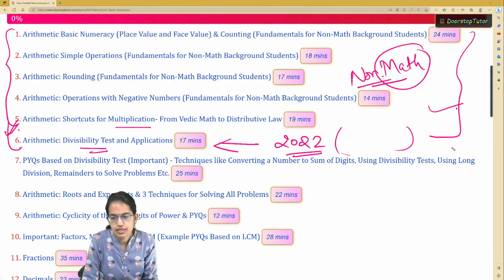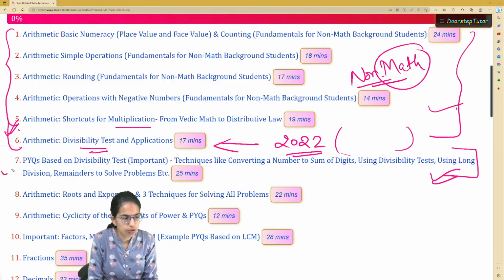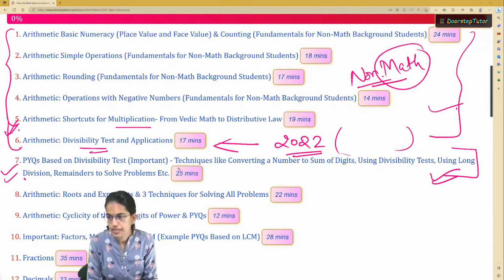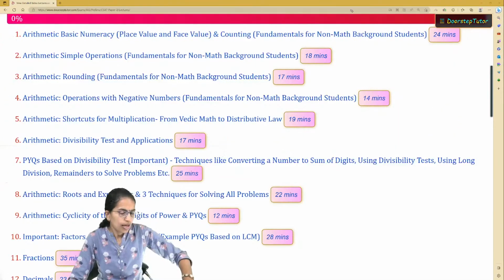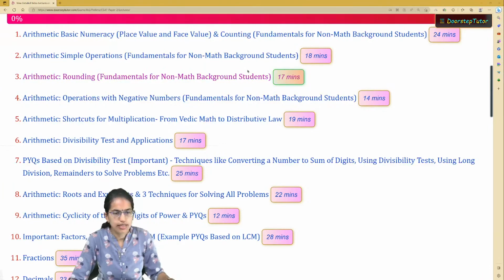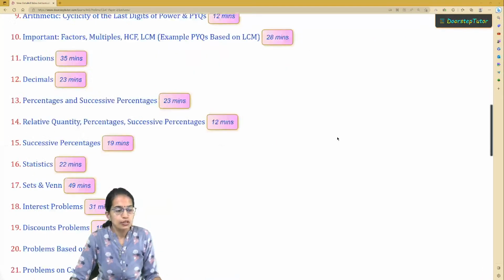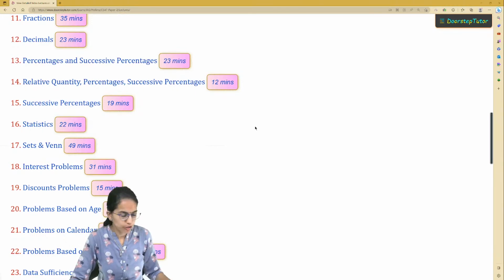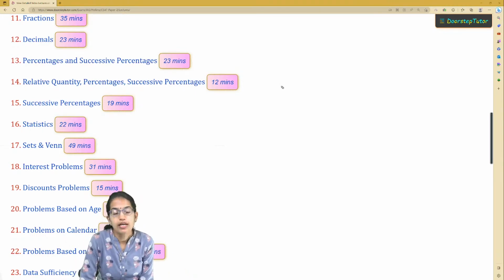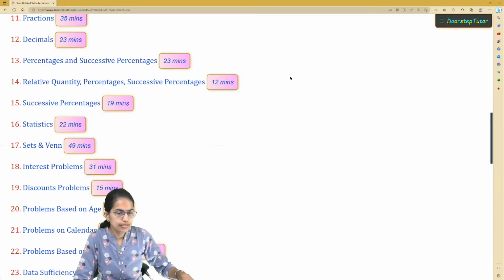So consider the 7th video, which is based on the divisibility test, very carefully, and this would give you a deeper insight into what to study and how to study, right? Another important thing that you must take into account while you are preparing: those who have been good at maths definitely don't need much background on mathematics, but what is important for you is another important topic, and that is the concepts related to data sufficiency.